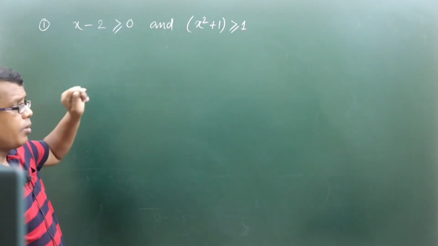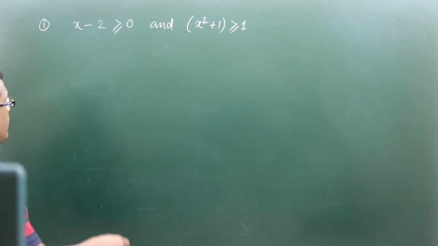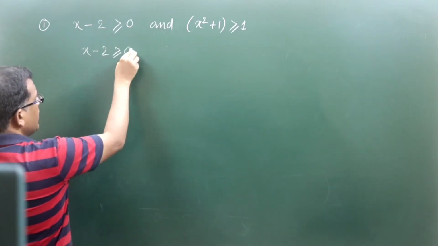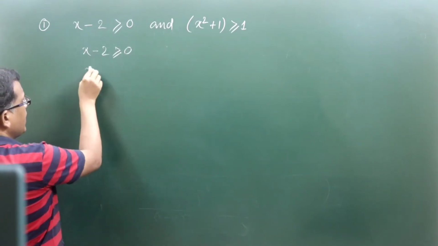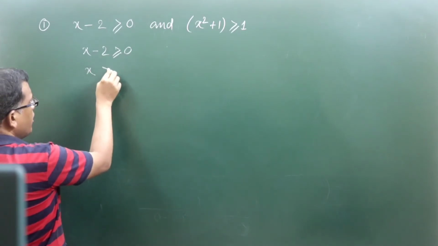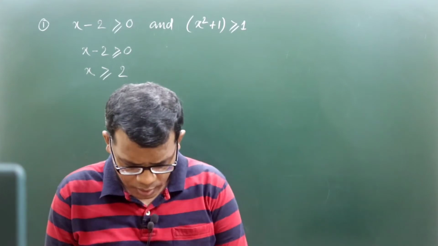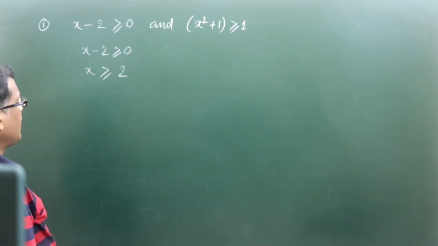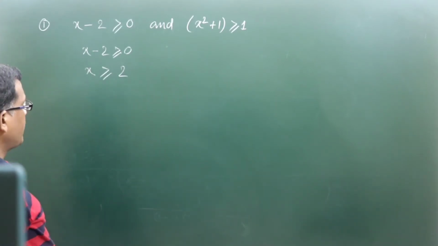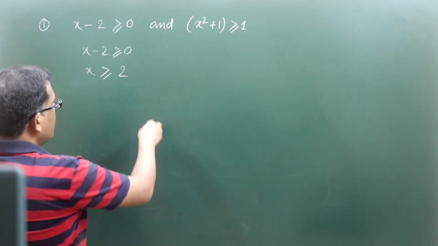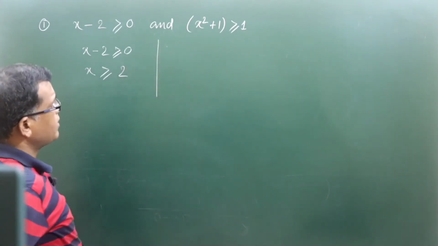First tell me what will be the answer of this first inequation where it is given that x minus 2 greater than or equal to 0. From this can I write down minus 2 going to that side, it will be x greater than or equal to plus 2, yes or no? So x is greater than or equal to 2, that means the values of x will be 2 or more than 2, right, as per the solution of the first inequation.